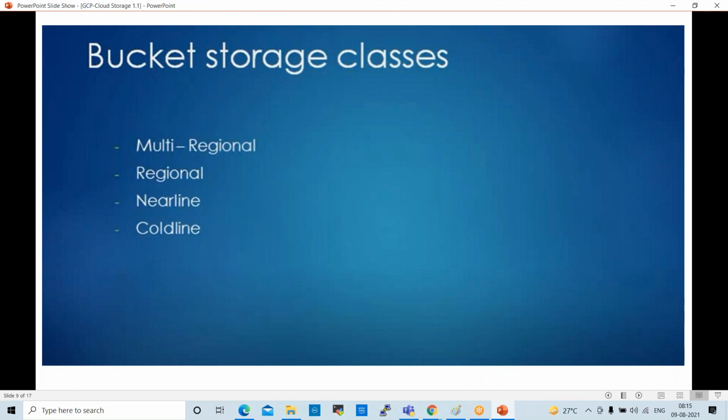Next one is the nearline buckets. So what is this? Minimum storage is 30 days. We have to store the data for a minimum of 30 days in the nearline buckets. This is the condition. These buckets are available with 99% availability.